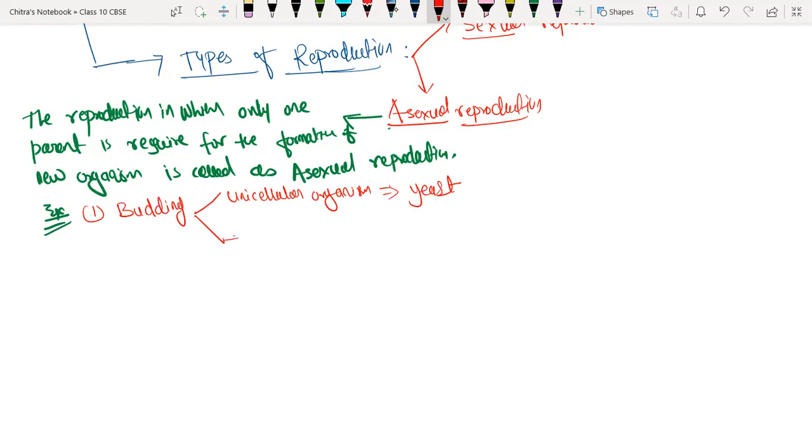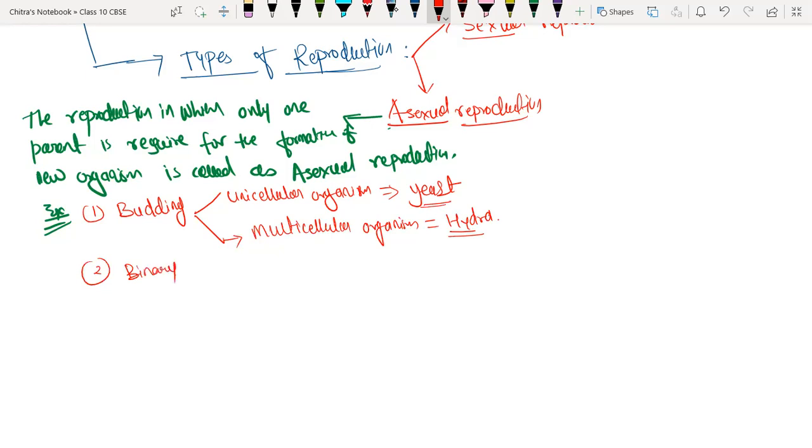It also takes place in multicellular organisms; in multicellular organisms we have hydra. Hydra reproduces by the budding process, and it is a multicellular organism.